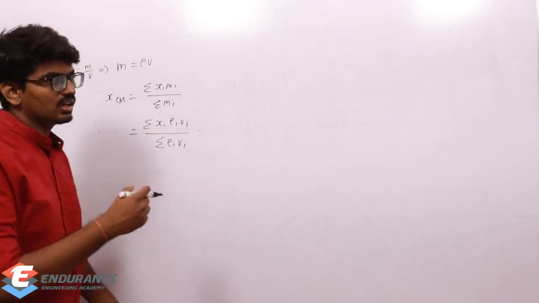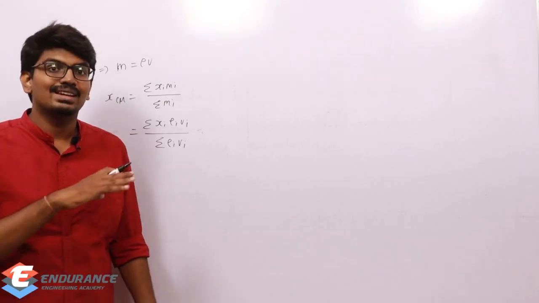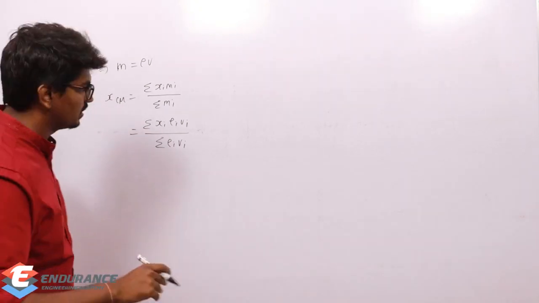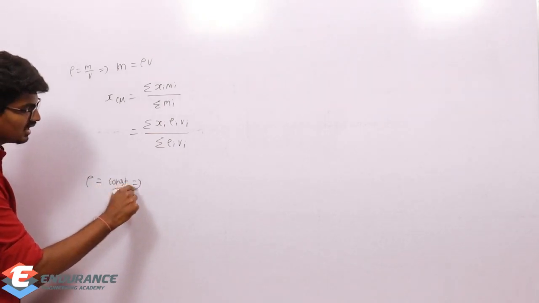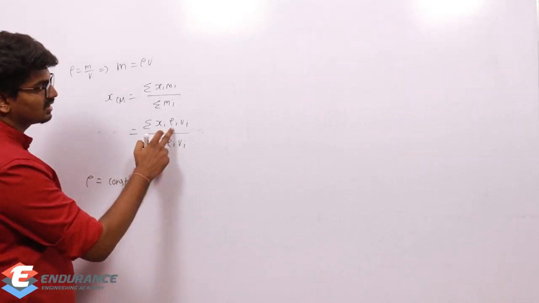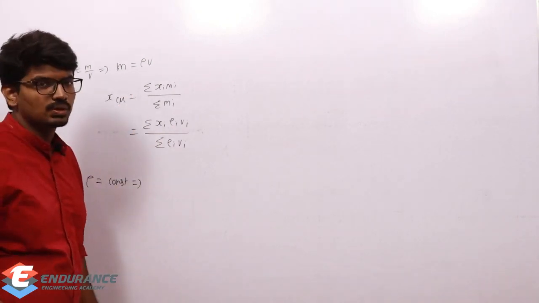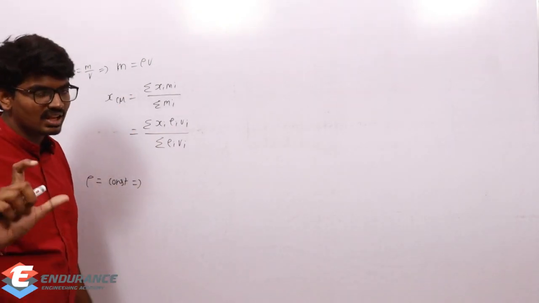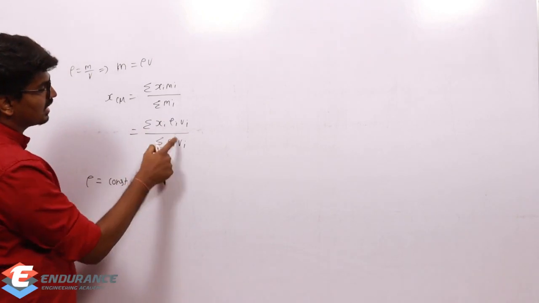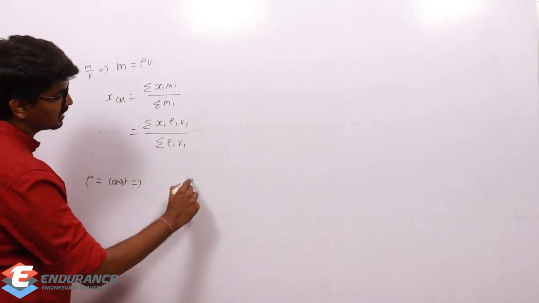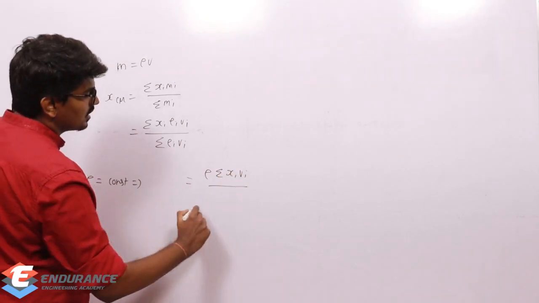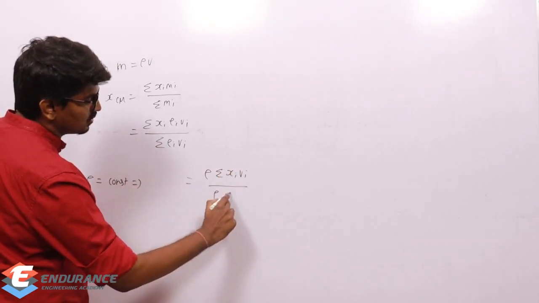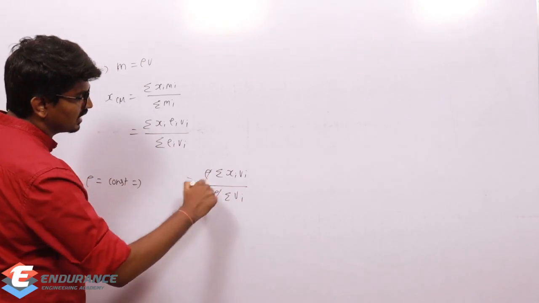Suppose I am taking a homogeneous body, where density is the same throughout the body. If density is constant, then what will happen? Rho 1 is equal to rho 2 is equal to rho 3 and so on, all the rhos will be the same, equal to rho. So simply I can take them outside. It is rho into summation of xi into vi by rho outside, summation of vi. So it will get cancelled.